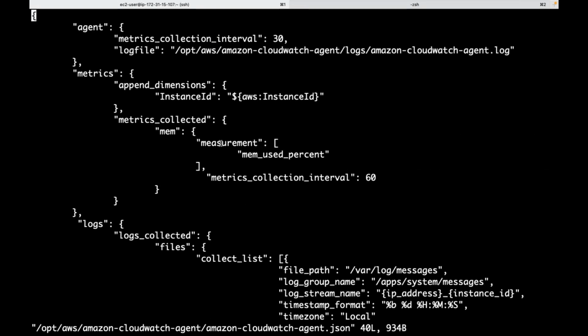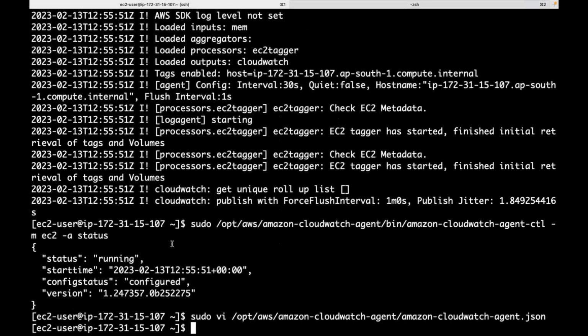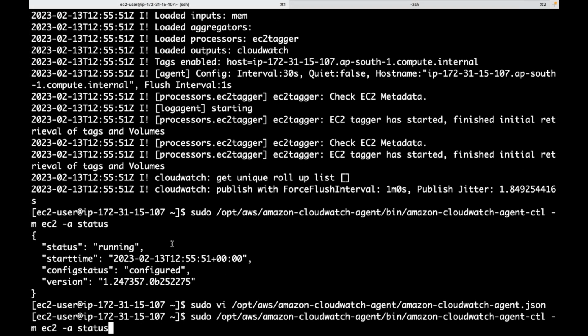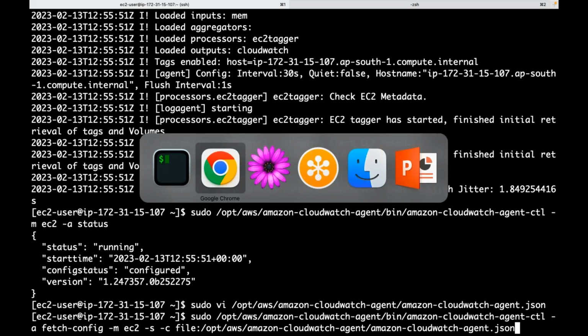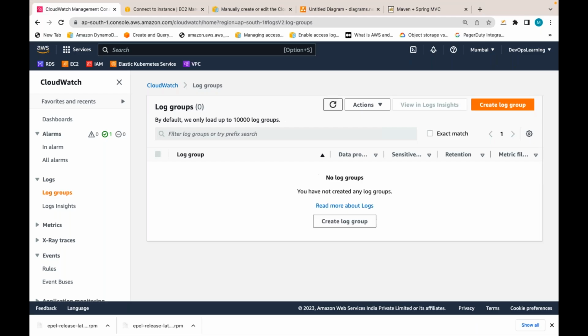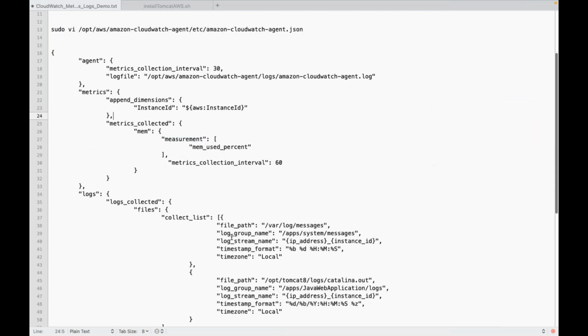Like this, where I have enabled logs also, and I started that CloudWatch agent using that configuration file. We stopped and started with that CloudWatch agent file. We don't need to create a log group. That log group will be created by the agent only, because in the agent configuration I have given the log group name.